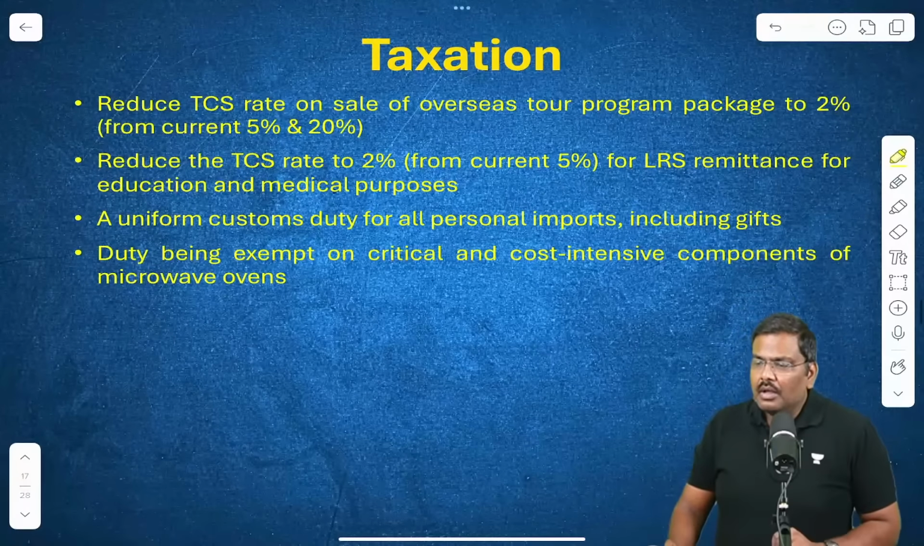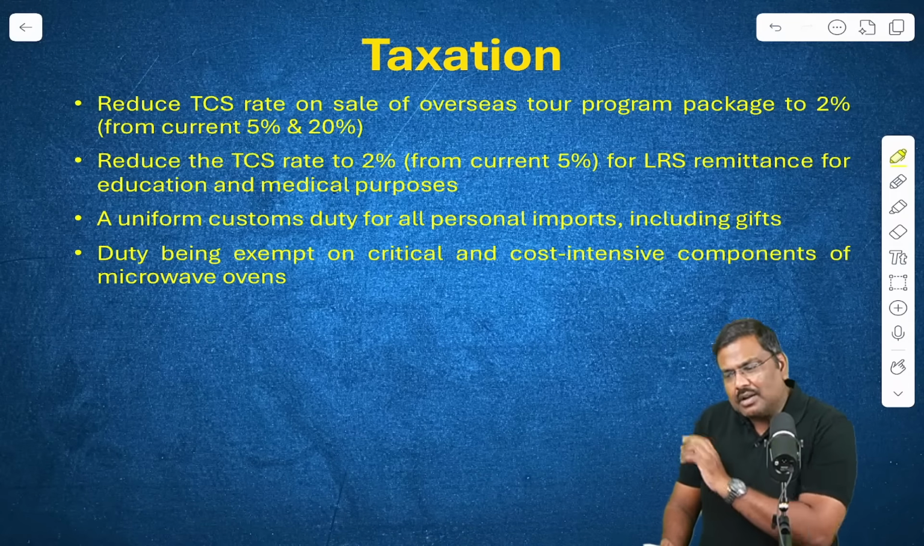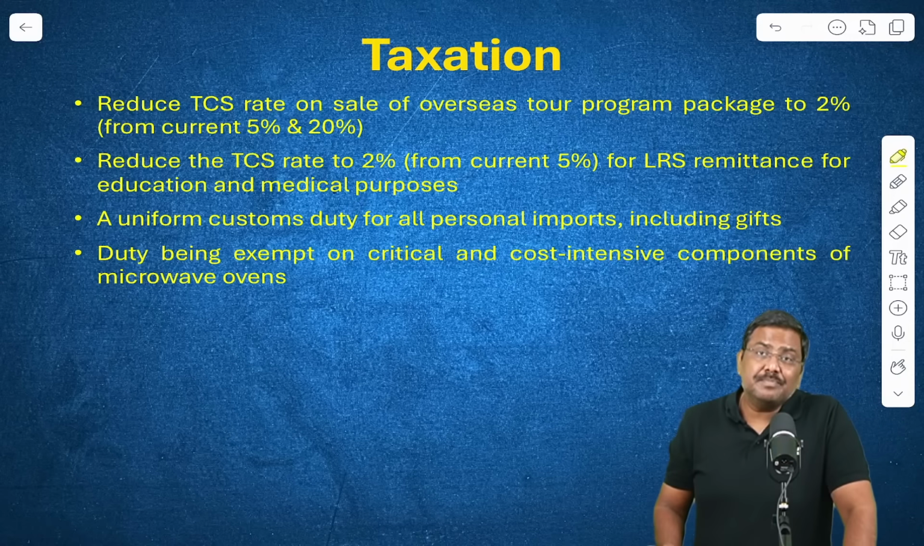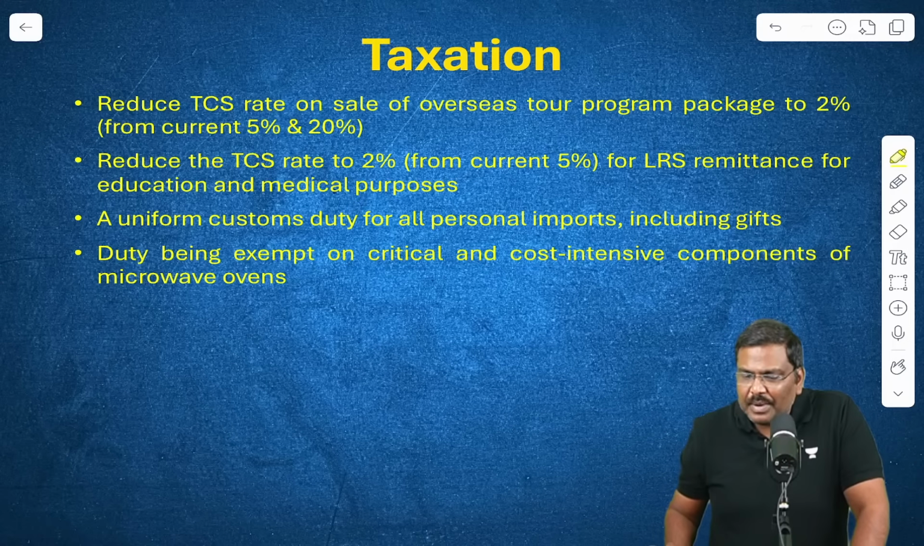Done? Can we go forward now? Do let me know. I'm entering into the later part of the budget now, the taxation part. What are the important tax proposals? Everybody is okay? Please do let me know in the chat section.